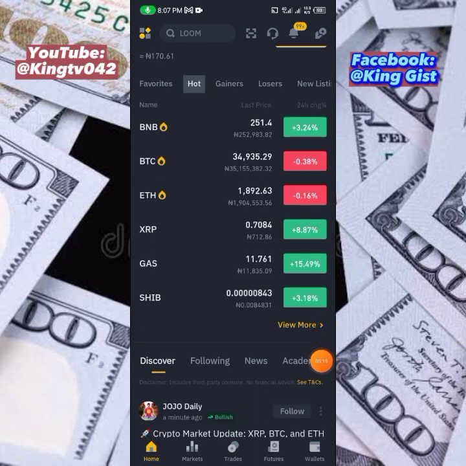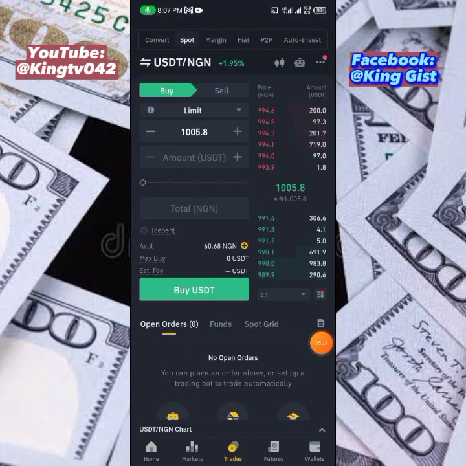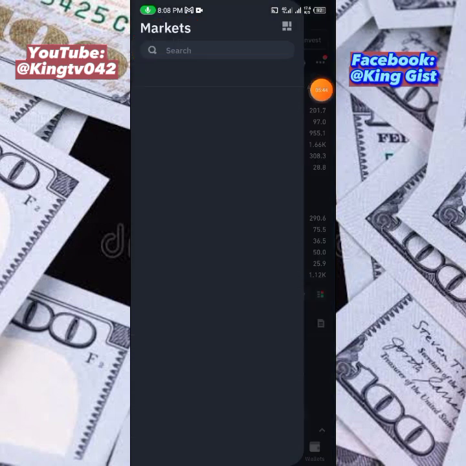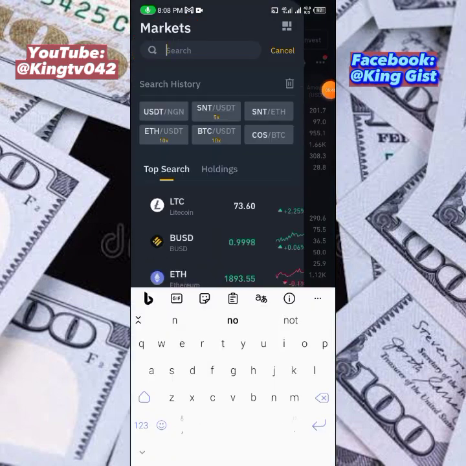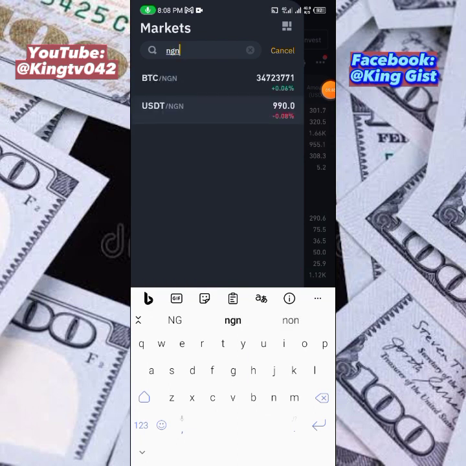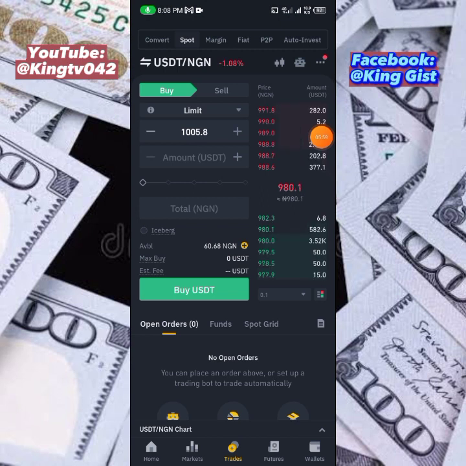Alright guys, so now you click on trade. Okay, so let's assume we have gotten our NGN worth 100,000. Now you come over here and select NGN/USDT. Okay, you will see that. So you select this space that shows USDT/NGN. Now you convert your NGN to USDT.